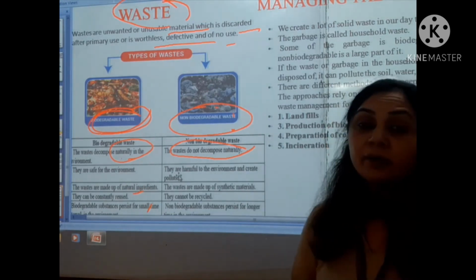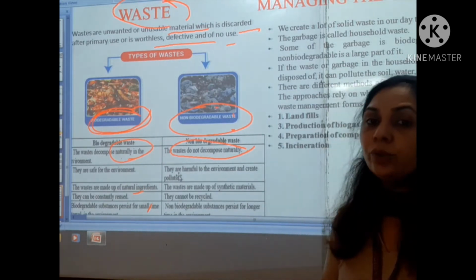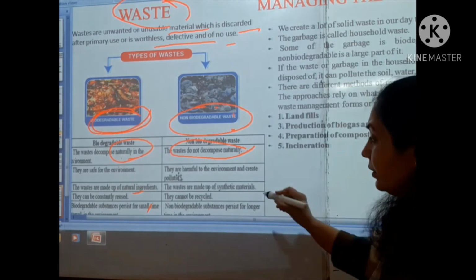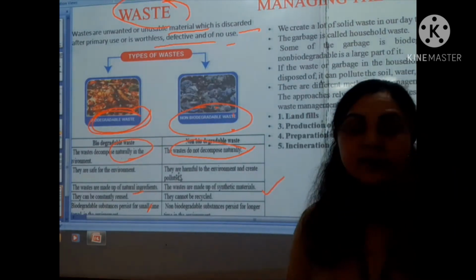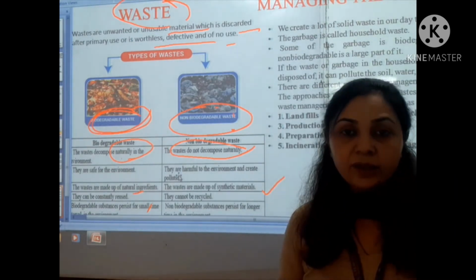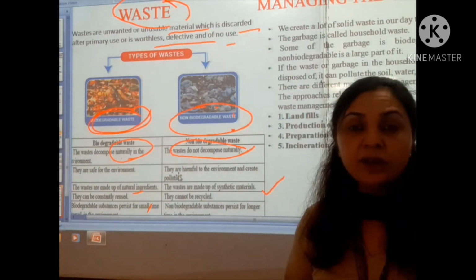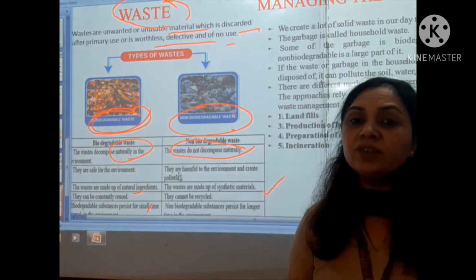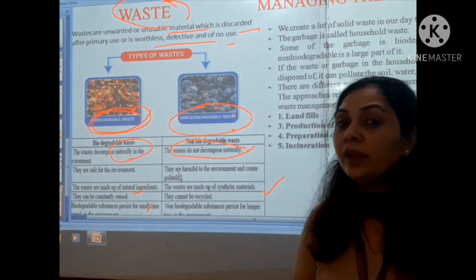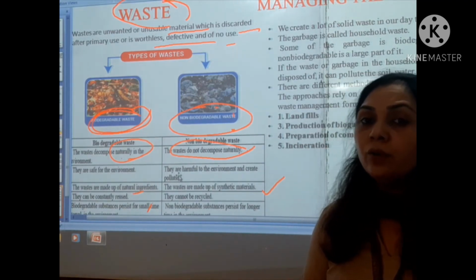They are created by man, so they are artificially made, synthesized, like glass and plastics. Many products created by man are non-biodegradable waste.